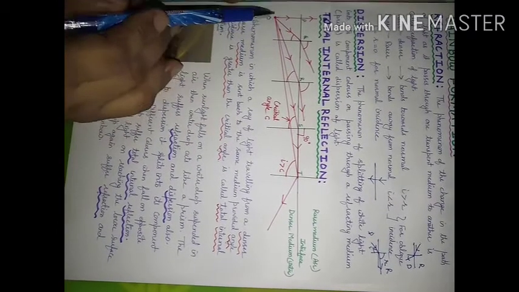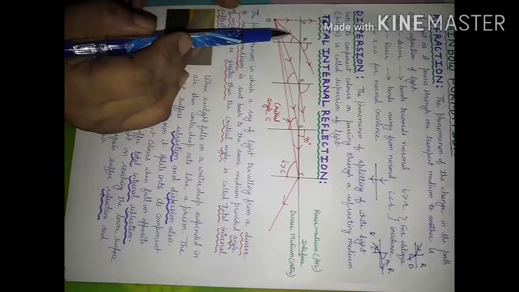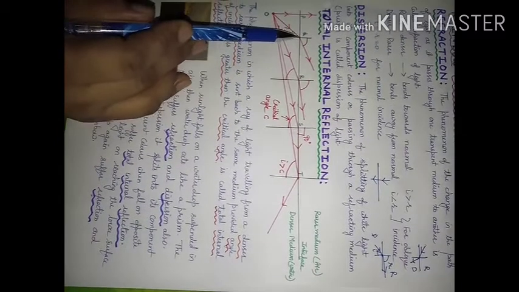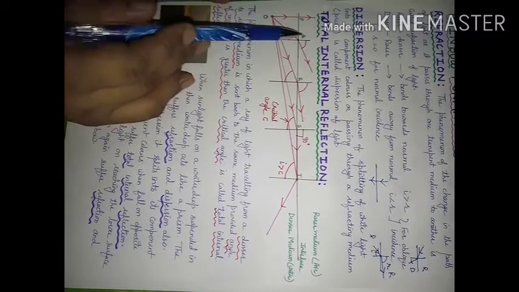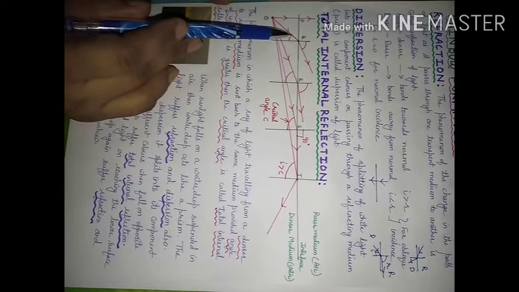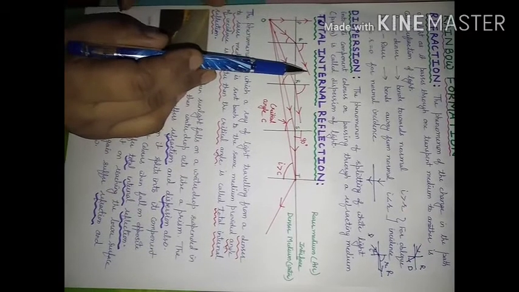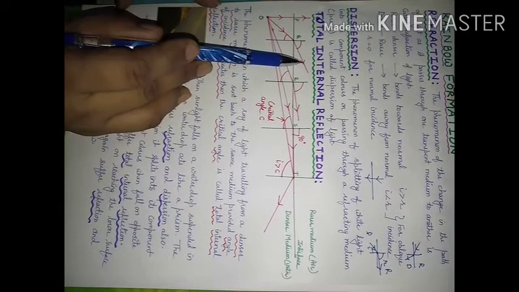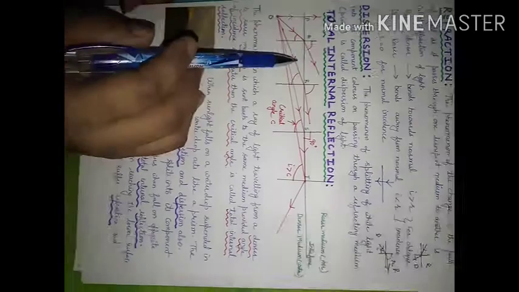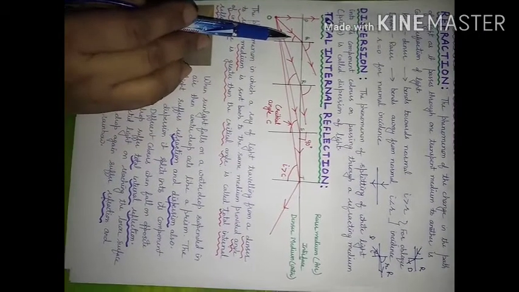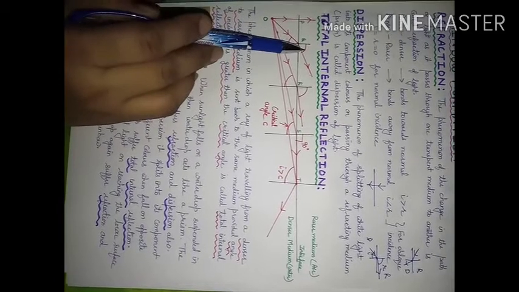And let's consider this is another ray of light that is falling at point Q. At this point, this is a normal that I have drawn. This is incident ray. And this is a refracted ray. As it will go from denser to rarer medium, it will bend away from normal. And this angle of incidence will be smaller than angle of refraction.